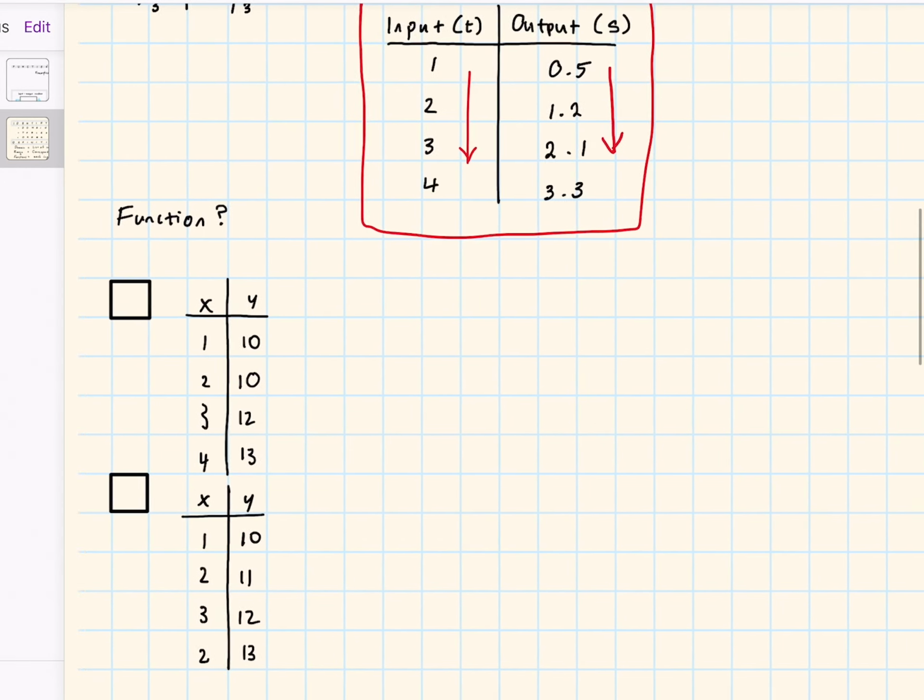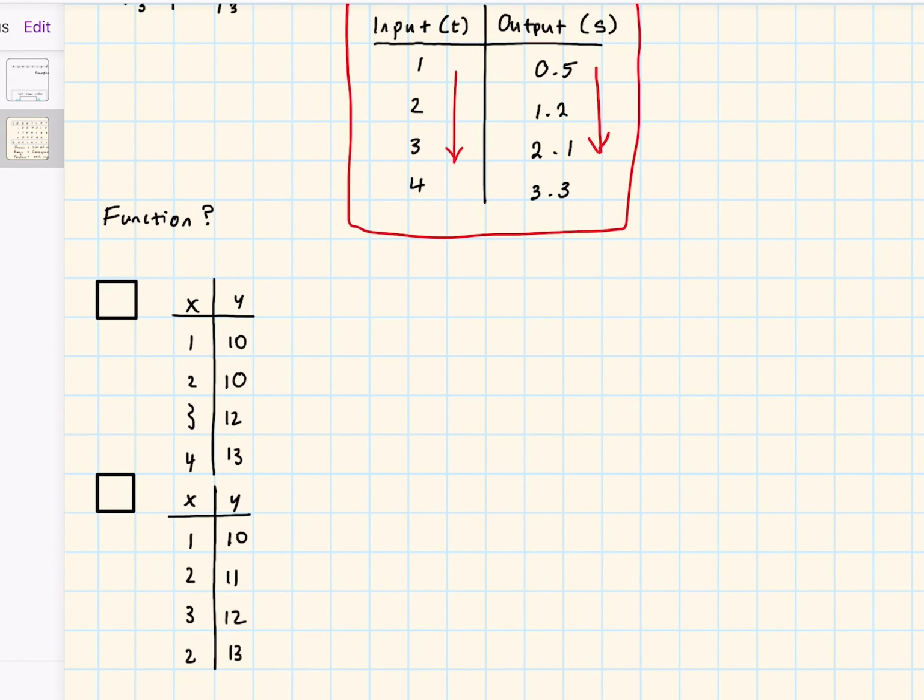So looking at the first table I have here, is that going to be a function or a relation? Please take a second to pause the video and see if you can figure this out. All right, so looking at this list, I can see that there are 2 10s here, which I've circled.